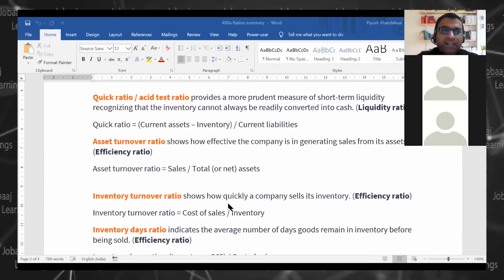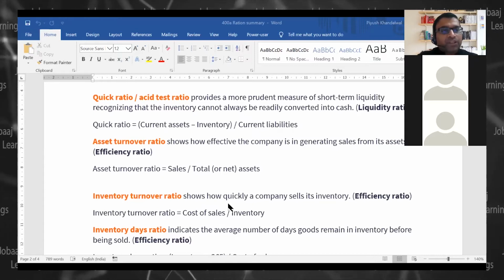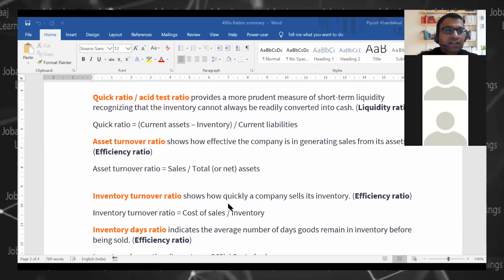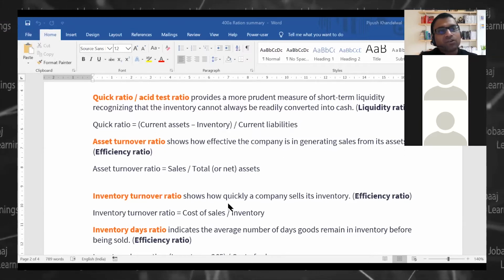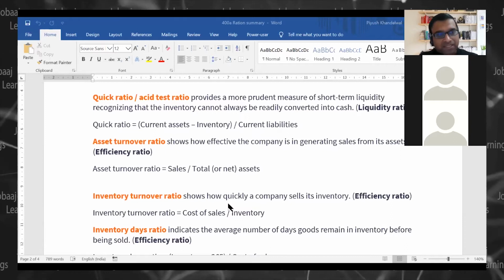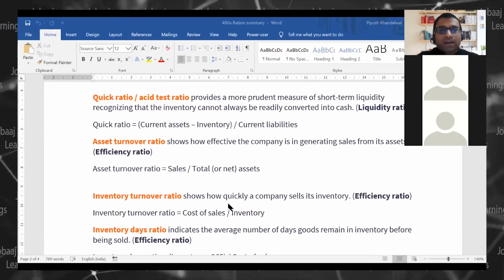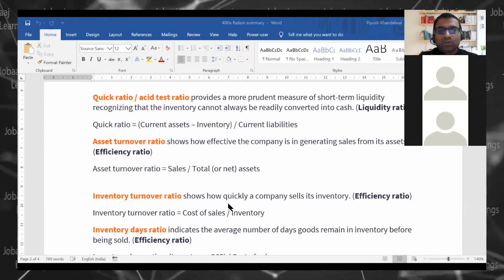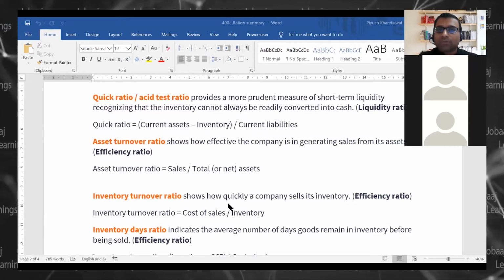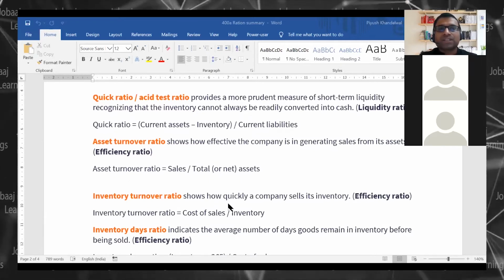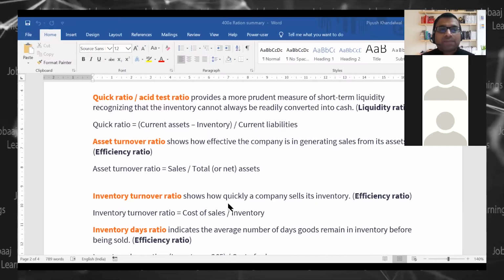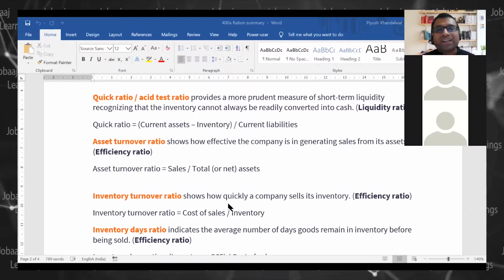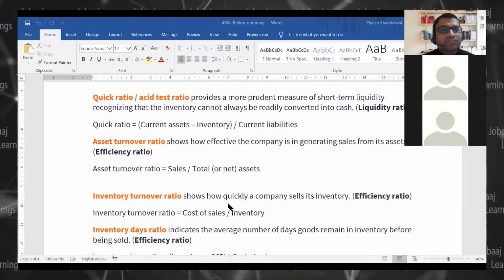So then after getting the number, you can say that the company is utilizing these assets efficiently or not efficiently. Now, let me give you some examples here. There is one company whose asset turnover ratio is 5, one company whose asset turnover ratio is 10, one company whose asset turnover ratio is 15. So that is what I'm saying, the point here is that some of the ratios, to interpret, you need some more information.